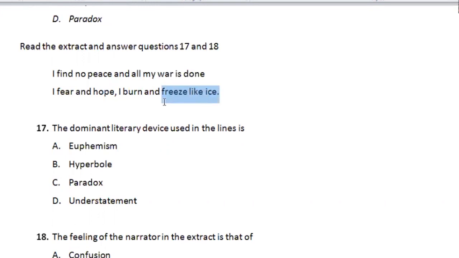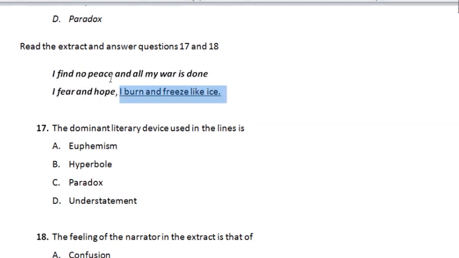The hyperbole could be found in the last phrase of the second line, but here you find your paradox.